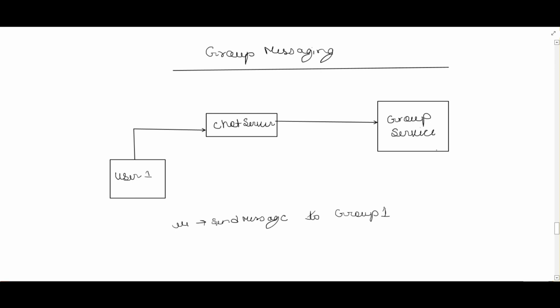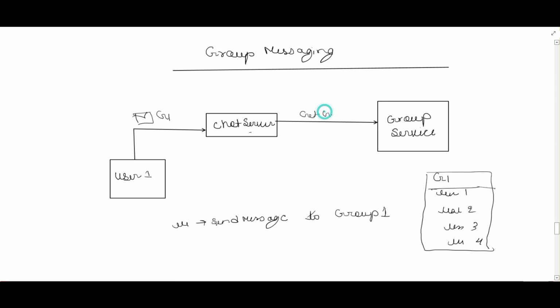A group service will hold, for a particular group like G1, how many members it has, like user 1, user 2, user 3, user 4. So this kind of information the group service will have. And suppose a user is trying to send a message to group 1, and that message goes to the chat server, then the chat server will ask the group service to get group 1 details. Then the group service will return how many users are connected to this group,